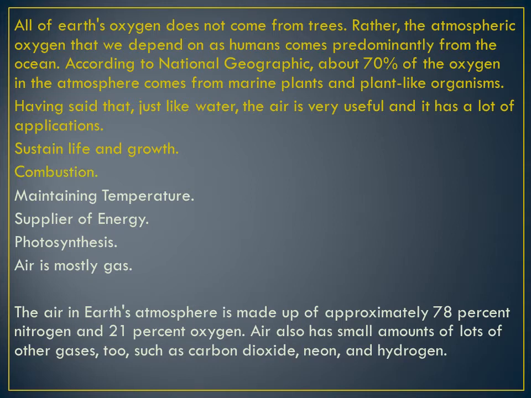The air in the Earth's atmosphere is made up of approximately 78% nitrogen and 21% oxygen.